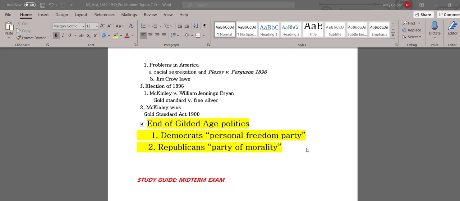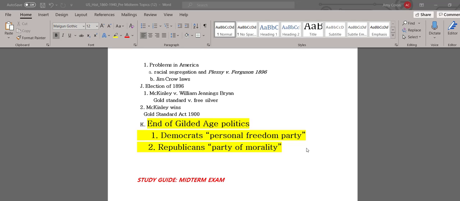At the end of the Gilded Age, the Democratic Party became known as the party of personal freedom. Now remember, at this point, many Democrats are from the South. There are a lot of white male voters who supported the Democratic Party. Remember, the Republican Party is still viewed as Lincoln's party, as a Northern party. So a lot of Southern voters who were angry about the Civil War and didn't like Lincoln, they still identified with the Democratic Party. So at that point, Democrats were still largely a party of the South. That's where a lot of their support was.